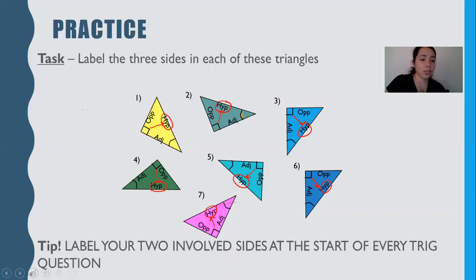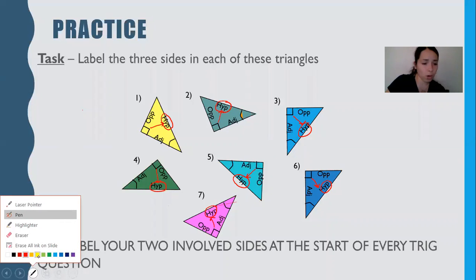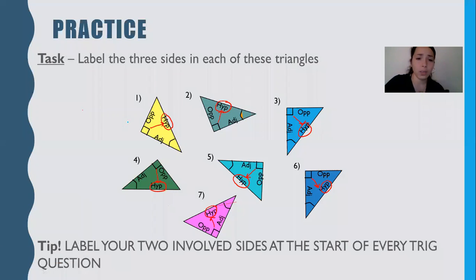Now, using a different color so you guys can see, let me go ahead and do that same thing. I wonder if yellow will show up. Let's do blue. Now, the focus angle, this is a focus angle. Notice if you go across, it's going to be opposite. Where's my focus angle here? This is my focus angle. What's across? It's the opposite.